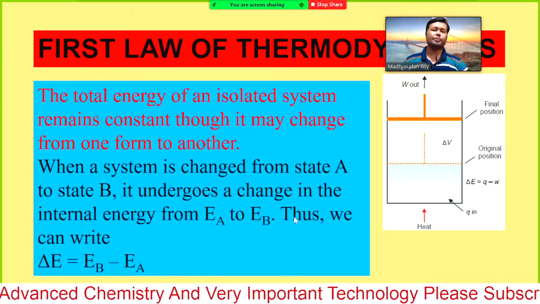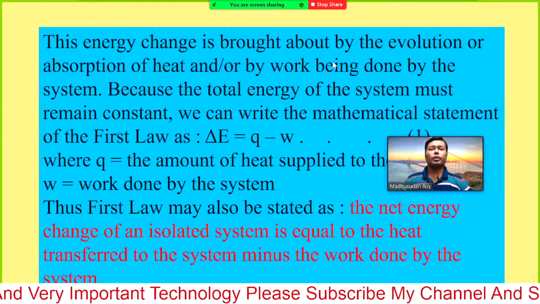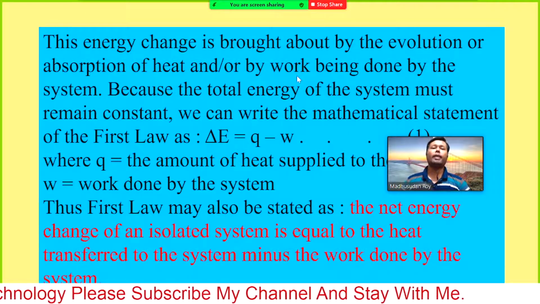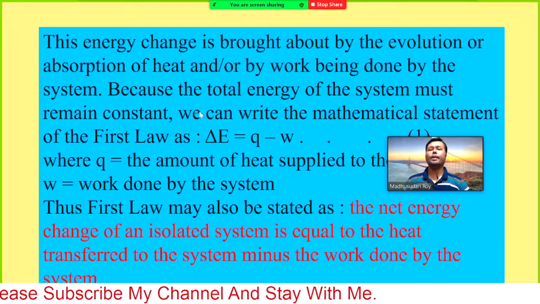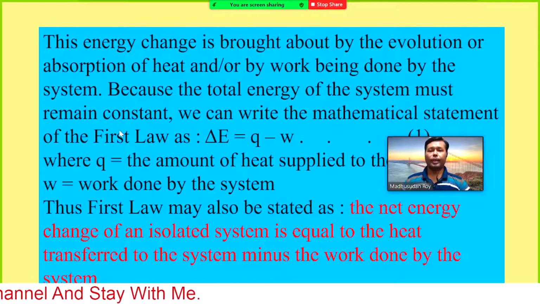This energy change is brought about by the evolution or absorption of heat and/or by work being done by the system, because the total energy of the system must remain constant.